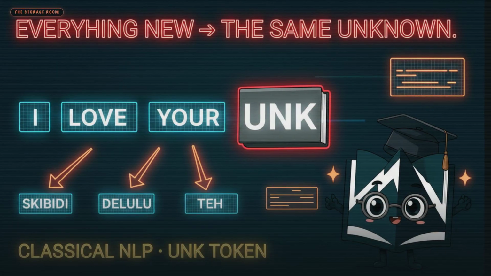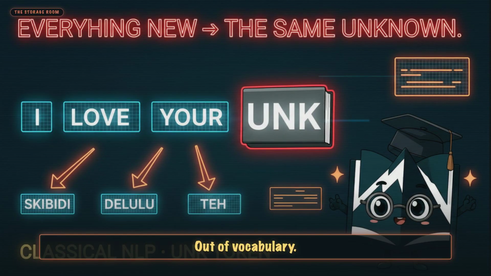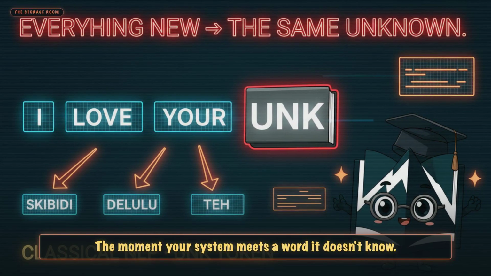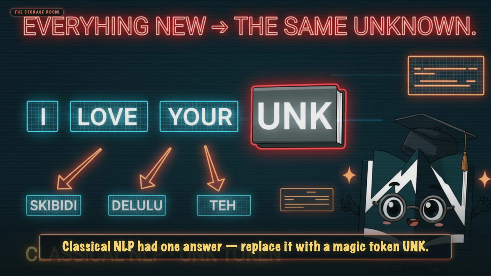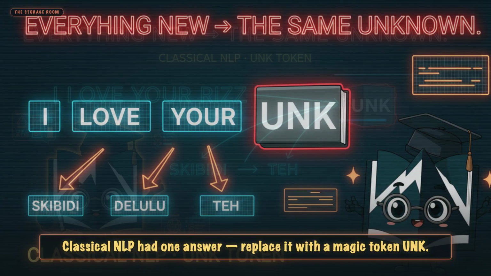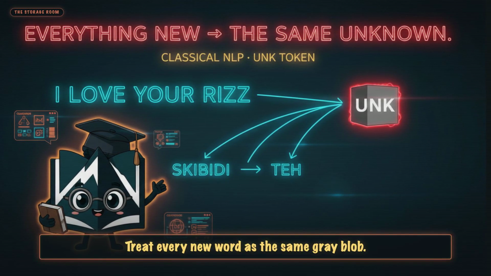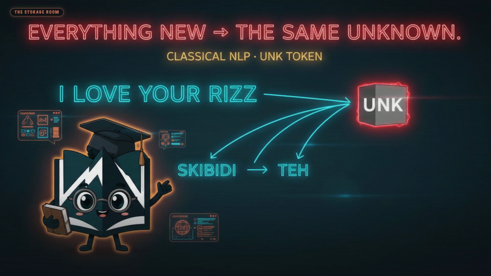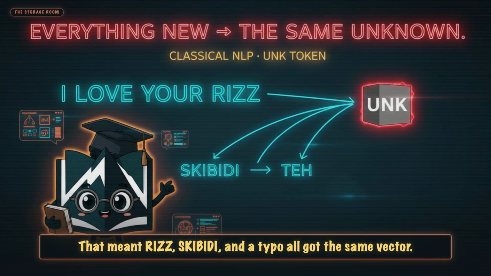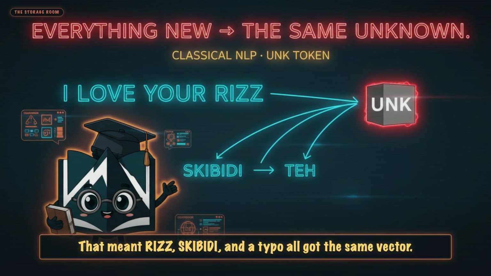Beat 3. The OOV problem, out of vocabulary. The moment your system meets a word it doesn't know. Classical NLP had one answer. Replace it with a magic token, UNK. Unknown. Treat every new word as the same gray blob. That meant RIZZ, SKIBIDI, and a typo all got the same vector.